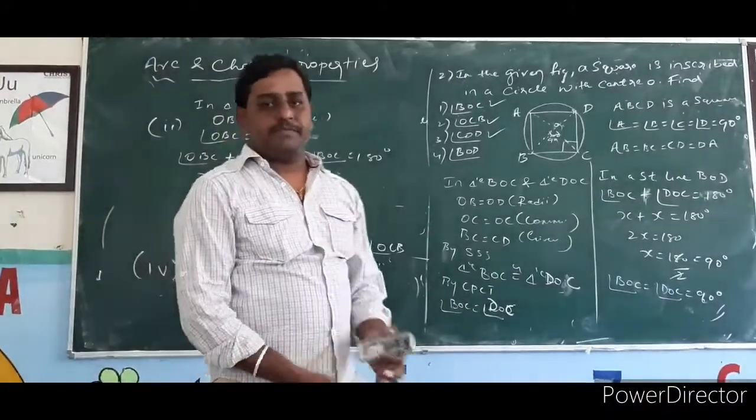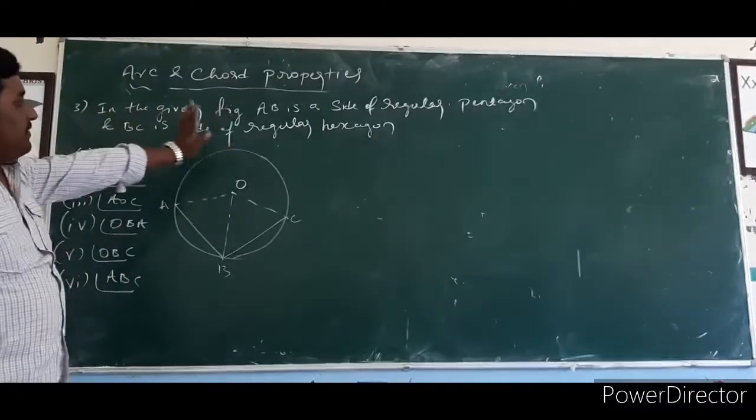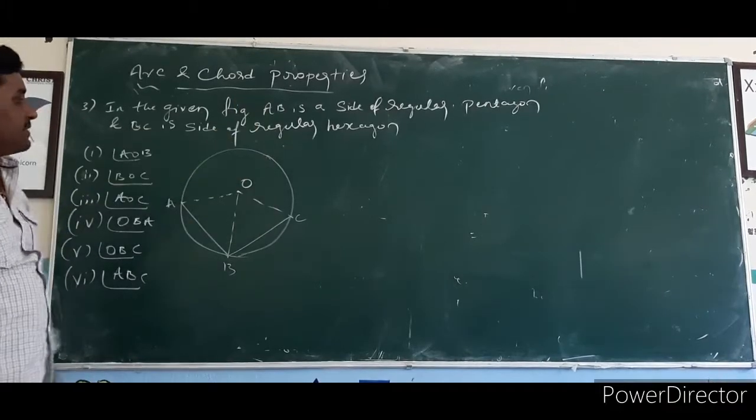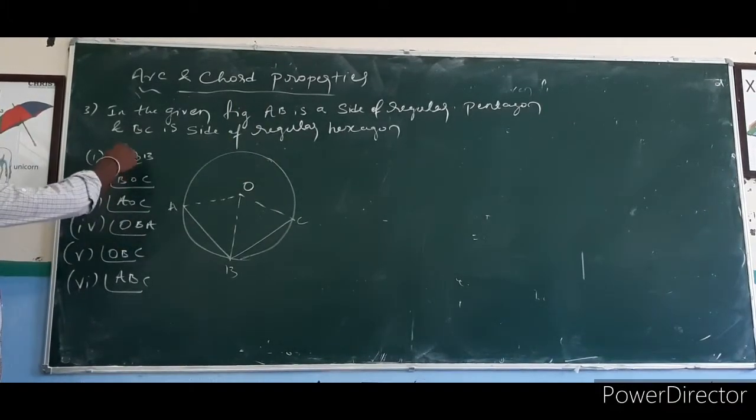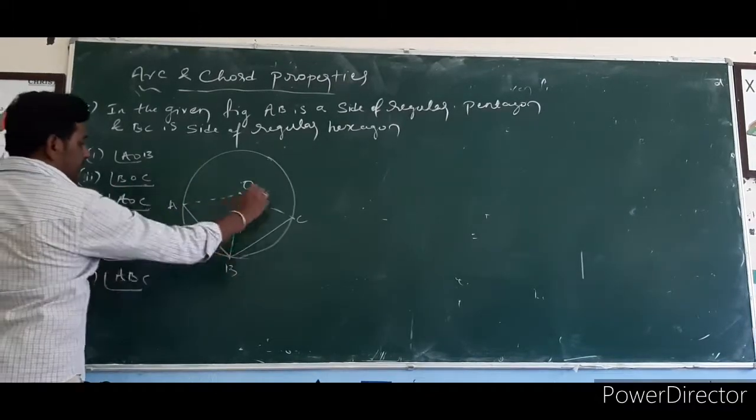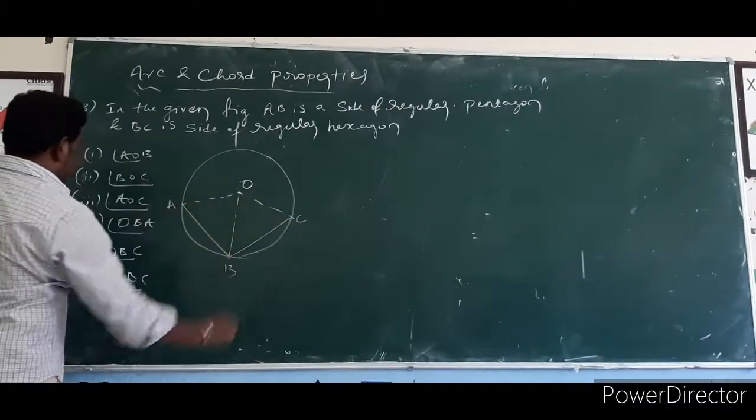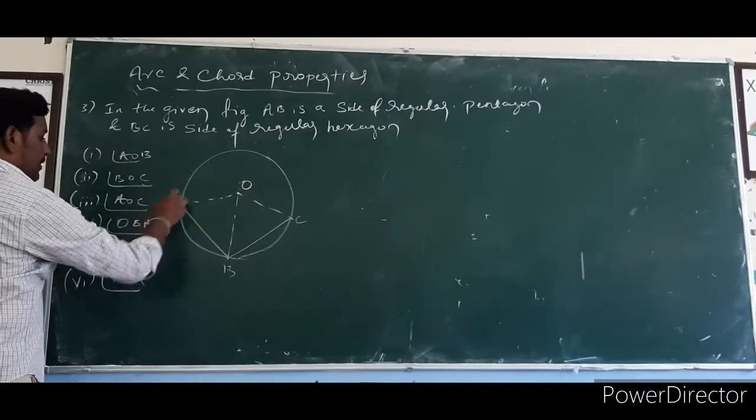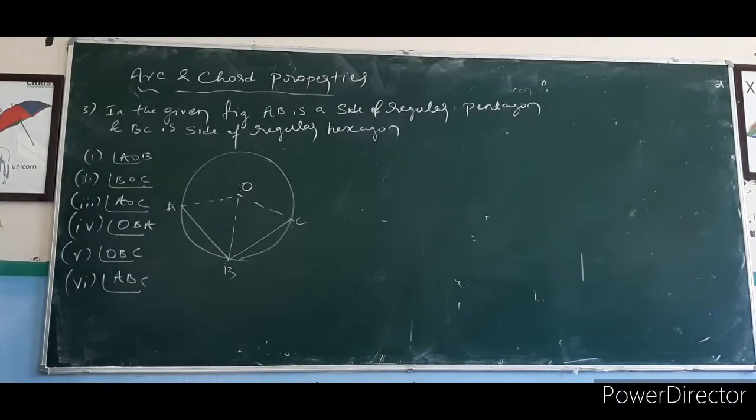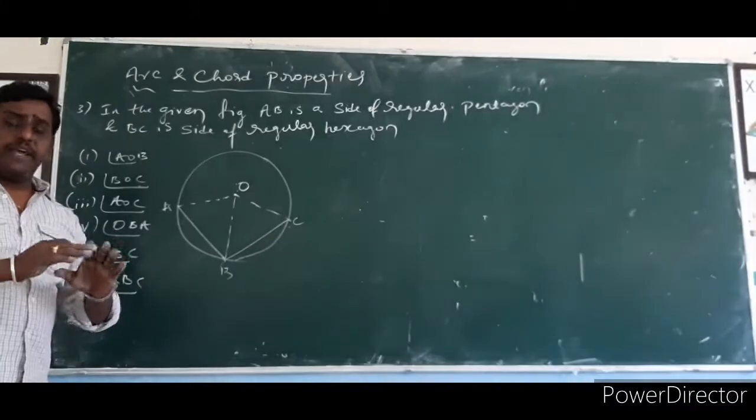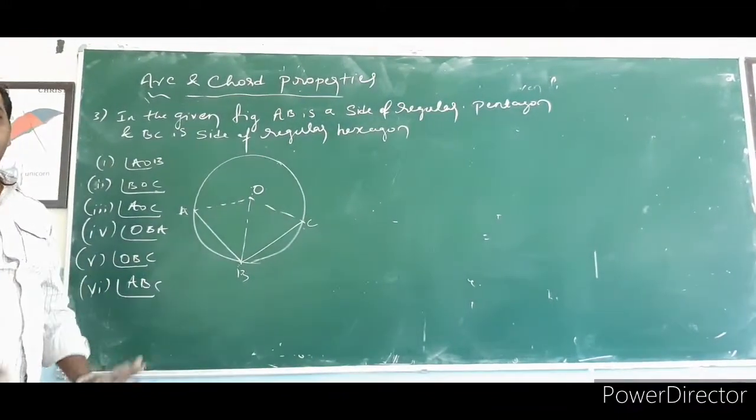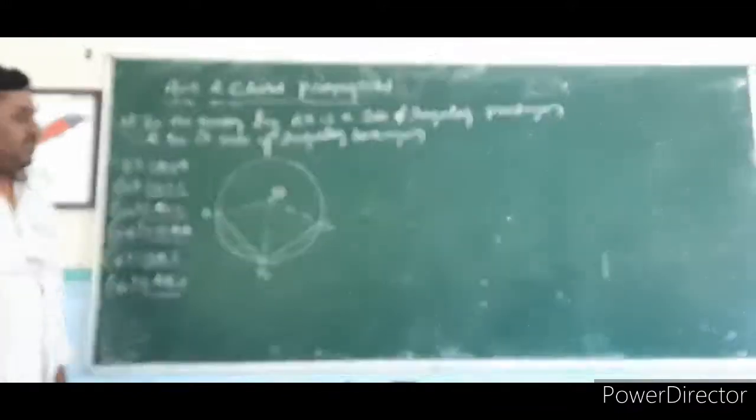That's all. Next problem. In the given figure, AB is the side of a regular pentagon and BC is the side of a regular hexagon. And what are they asking to find out here? AOB, BOC and AOC, OBA, OBC and ABC. The problem looks very big, but the answer is very short. We can easily do it by mental calculation also.